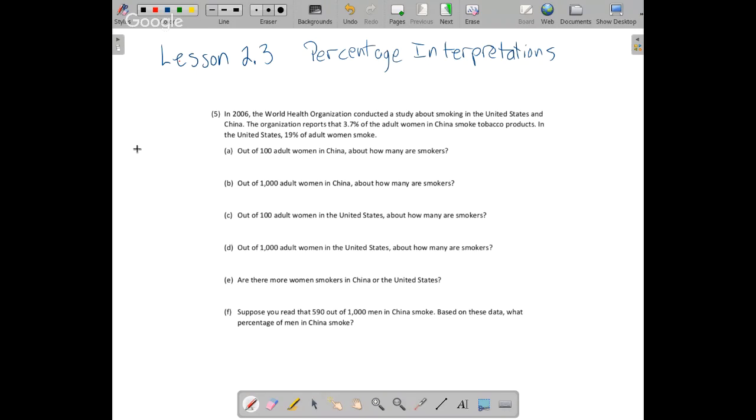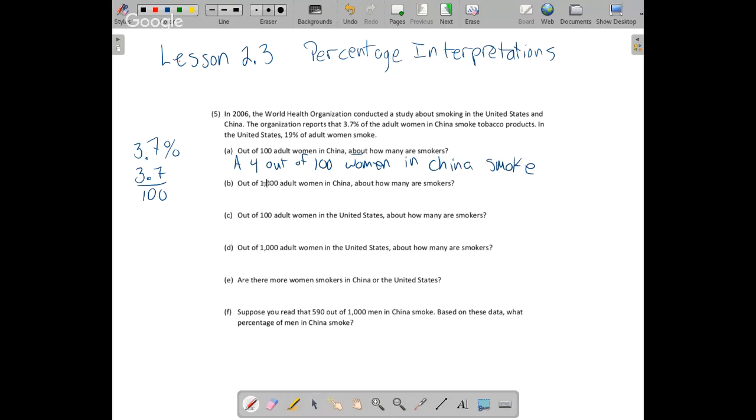So off to the side here, just remind myself, 3.7%, the percent symbol literally means divide by 100. So that's 3.7 divided by 100. So out of 100 women in China, about how many? About, right? We can't have 3.7 women, so we would have to say about 4 out of 100. So about 4 out of 100 women in China smoke.